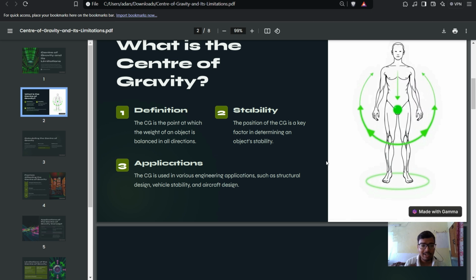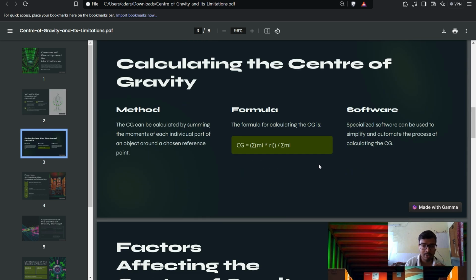It can be defined as a point where the weight of an object is balanced in all directions. Its position plays a key factor because it balances all the forces across it, and it is applied in various real life places such as buildings, vehicle stability, aircraft design, and structural design, and whatnot.